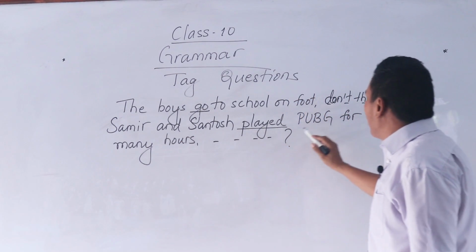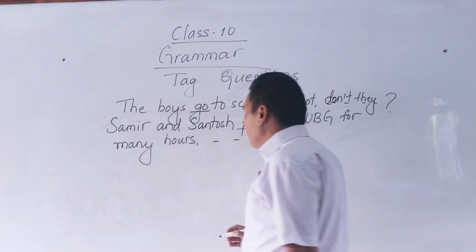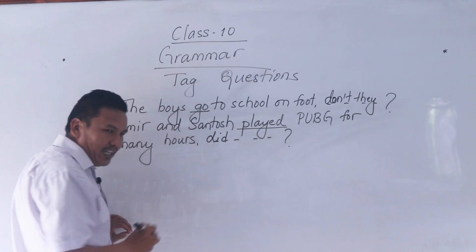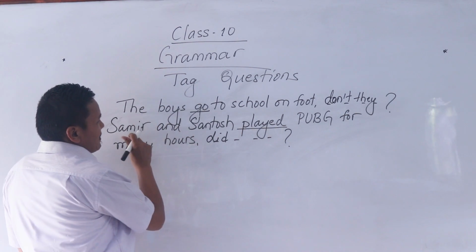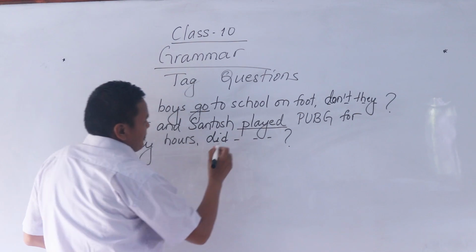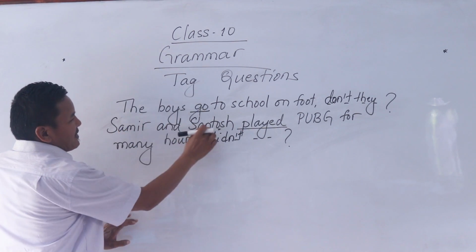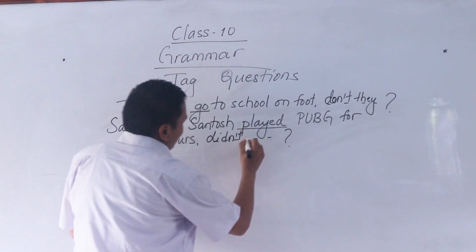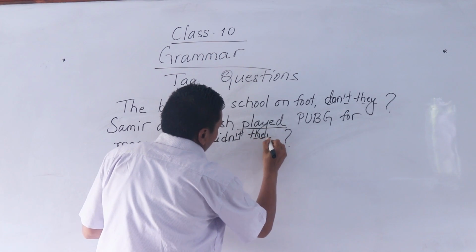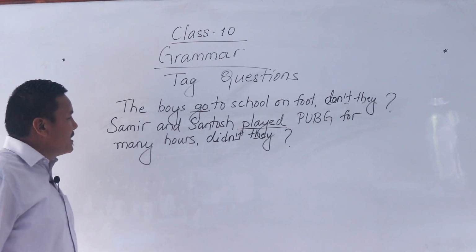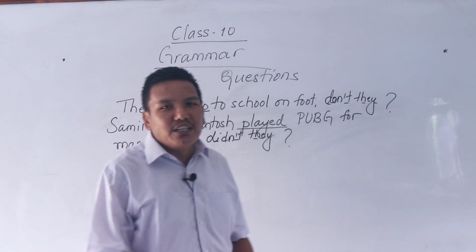Samir and Santosh played PUBG for many hours. Use did, D-I-D. It's positive. Didn't. Samir and Santosh, it's plural. Samir and Santosh played PUBG for many hours. Didn't they?